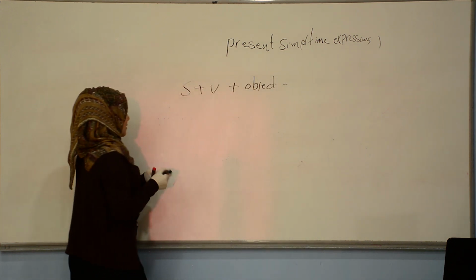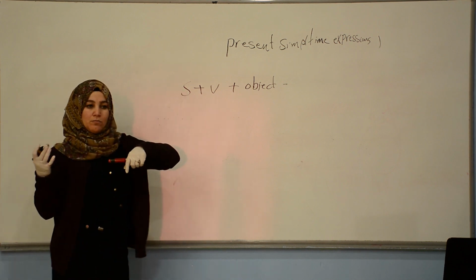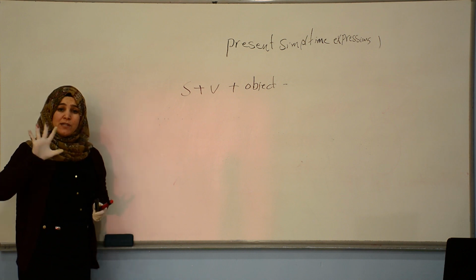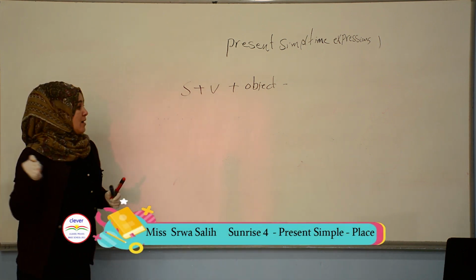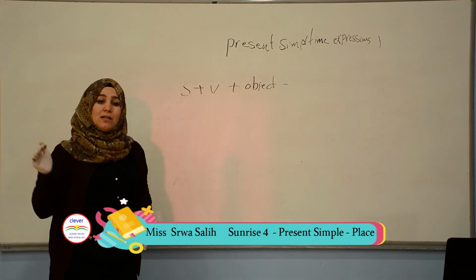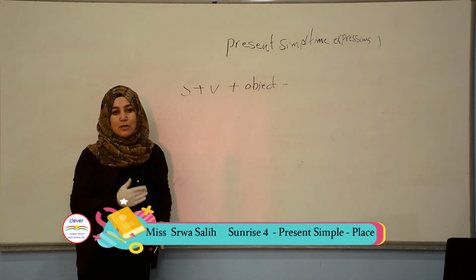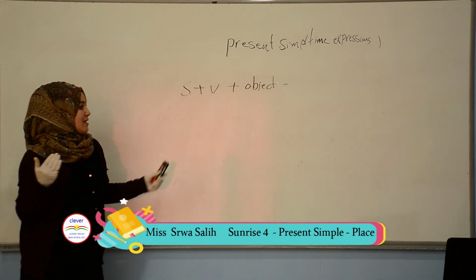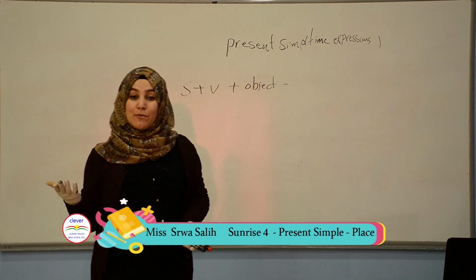So, for example, I told you that subject consists of I, we, you, they, he, she, it, okay? For example, we said that with he, she, it, we add s. If you remember in the previous lesson, we talked about this. And we said that with I, we, you, they, there is no need to add s to the verb, okay?